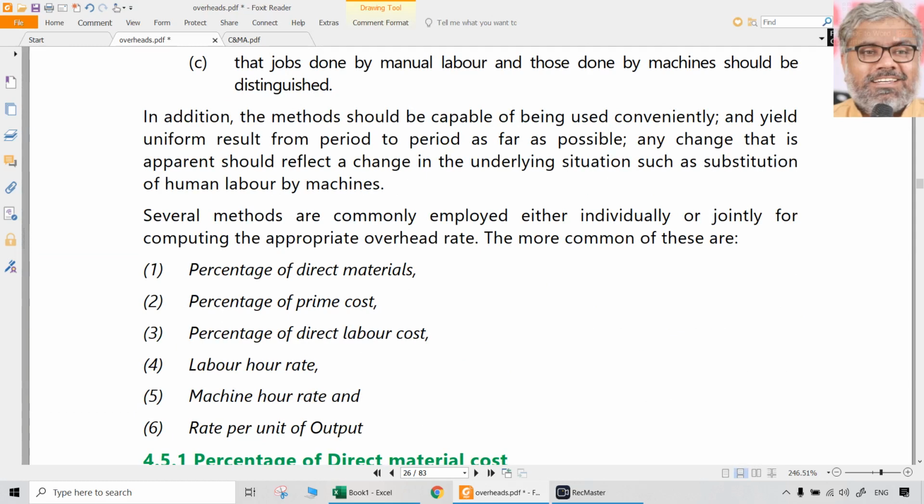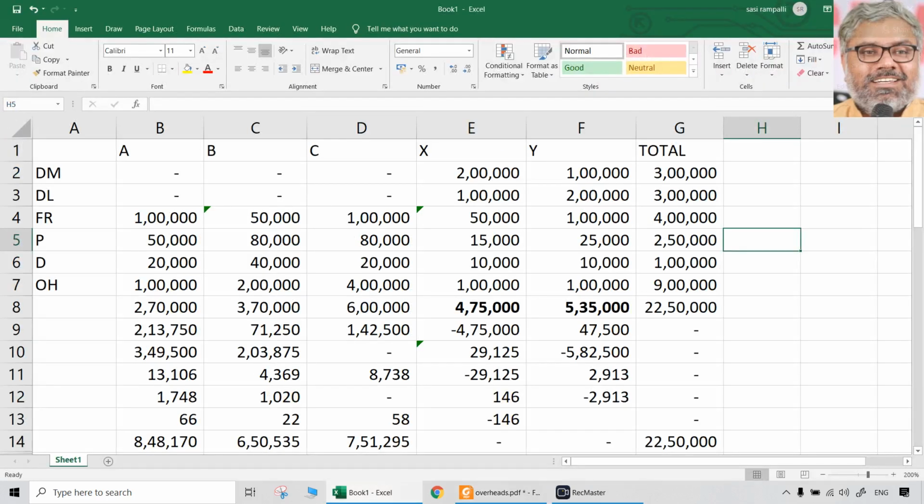Conceptually if you understand and if you practice on paper more, these are, as I said, very simple things. Arithmetical questions, clerical calculations. The only thing where you have to apply your brain is basically the apportionment part. What is the appropriate basis to be used for the distribution or primary distribution is where you have to use your brain a little bit. Other things are all clerical in nature. But care has to be taken for accuracy, and as I said, these things will take time.